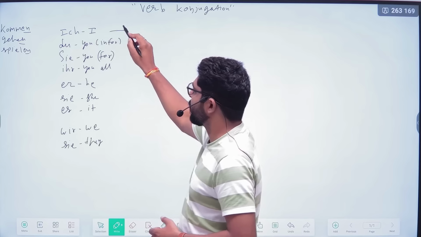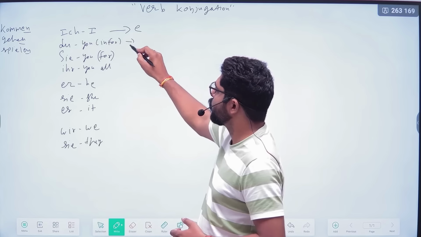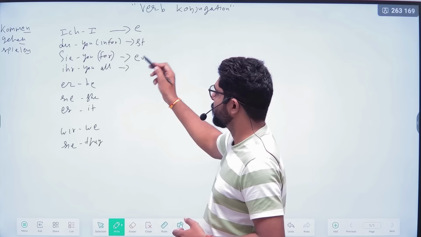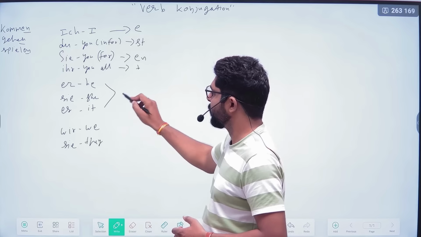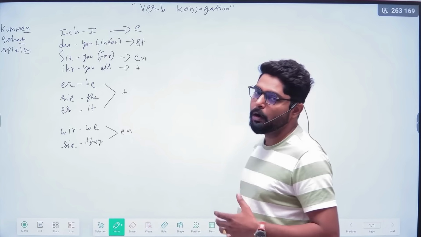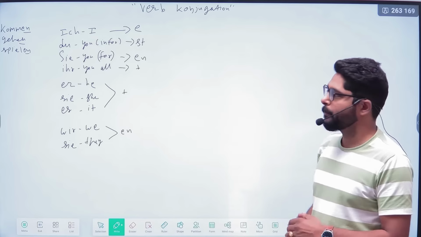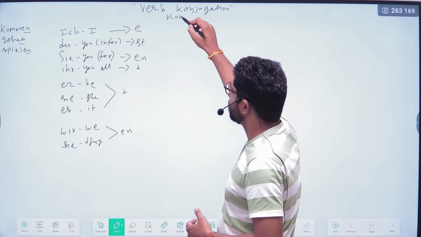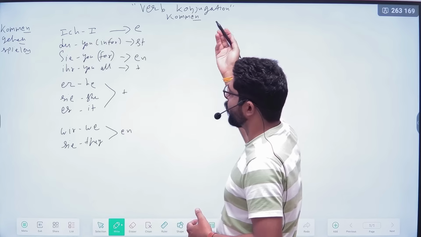So what ending will come with ich? E ending. Du, st ending. Formal Sie, en ending. For ihr, t ending. For the third person, t ending, and for the plural, en ending. How will we do the verb conjugation now? We remove the en ending. So here, kommen. We remove the en ending.